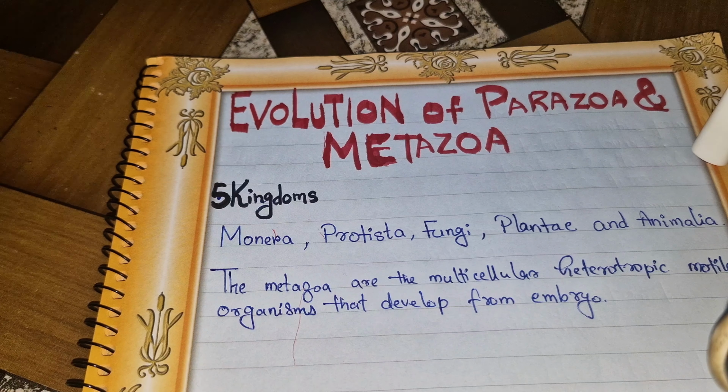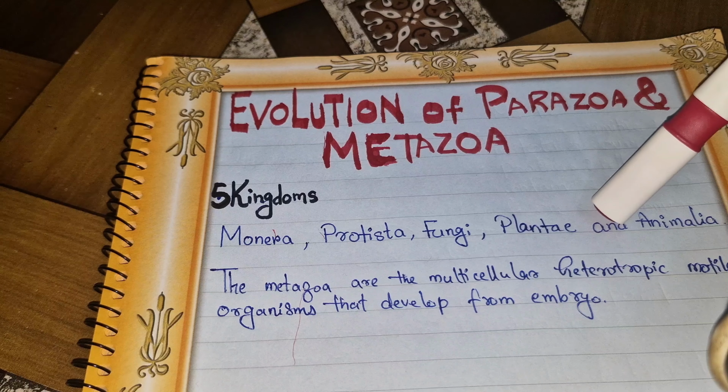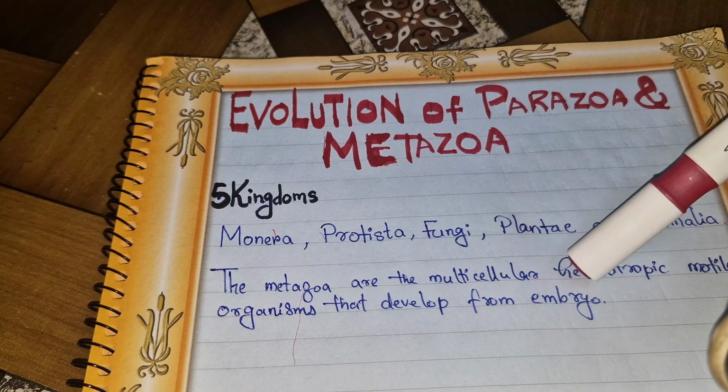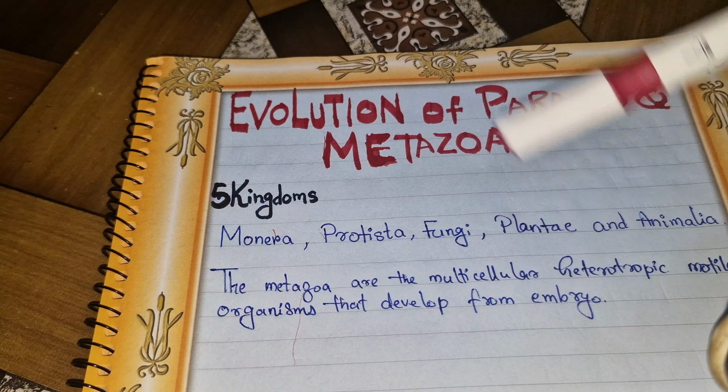The kingdom Protista includes all the eukaryotic unicellular organisms, which are single-celled organisms, whereas the kingdom Animalia included all the multicellular, which is more than one cell, multicellular heterotrophic holozoic animals, also known as Metazoa. Now that is the definition of Metazoa. Those are multicellular organisms in relation to the unicellular protozoans.